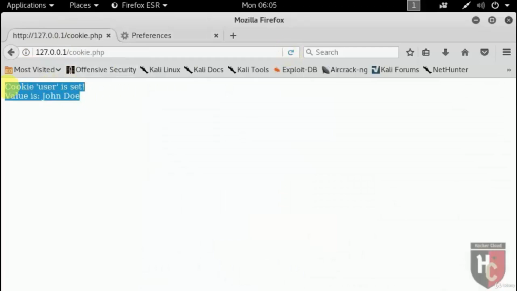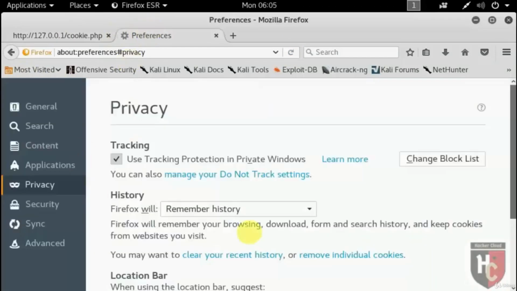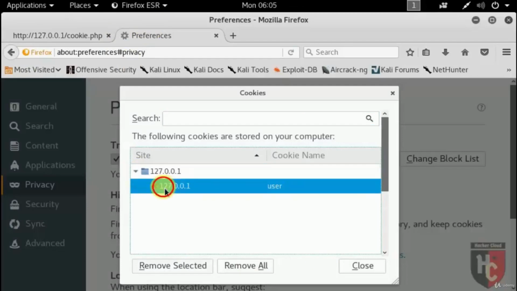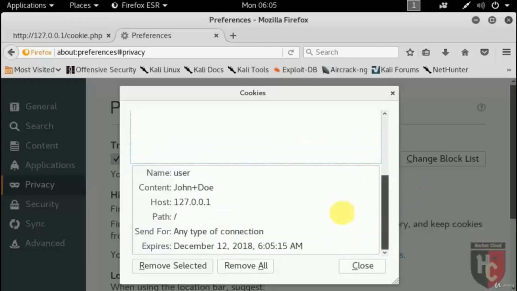Here you can see in the response cookies inserted. Now let's verify. Click over here, remove individual cookies, and here you can see our cookie, localhost 127.0.0.1. In this cookie, you can see the name of the cookie, its value, the host here and path also. Okay, that's all about cookies.